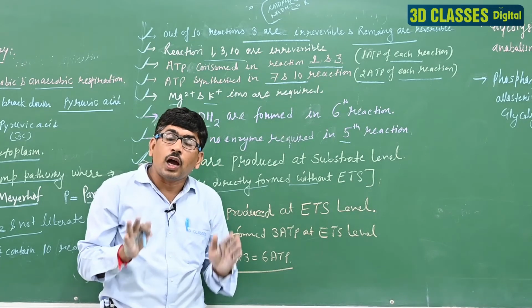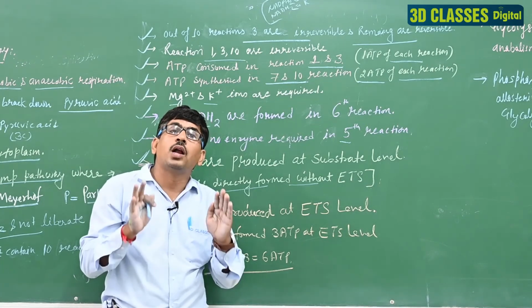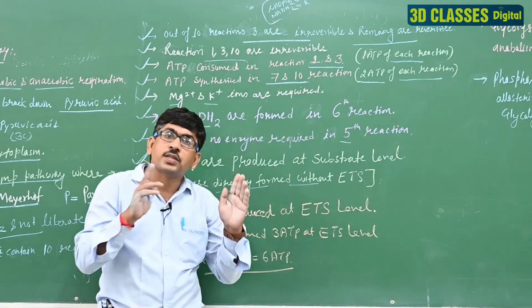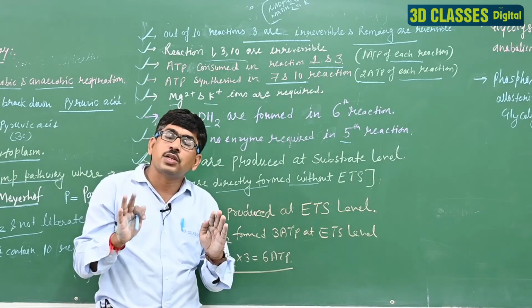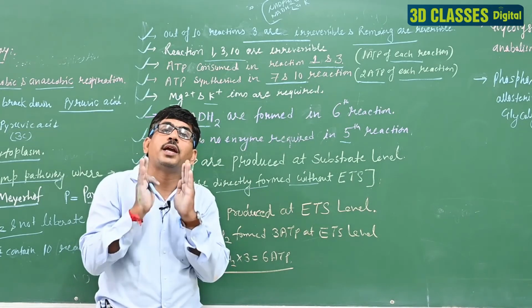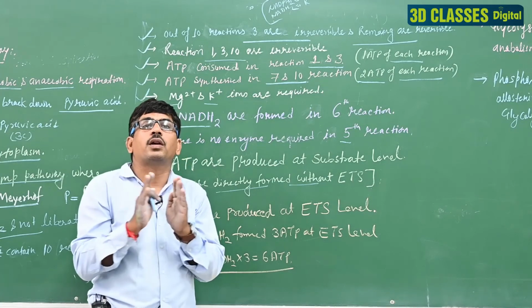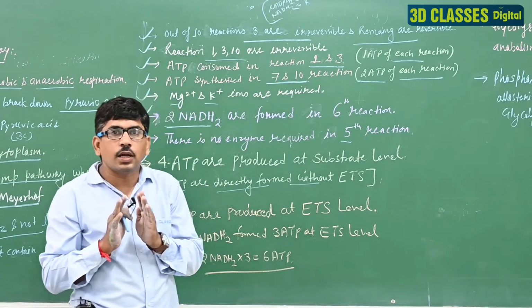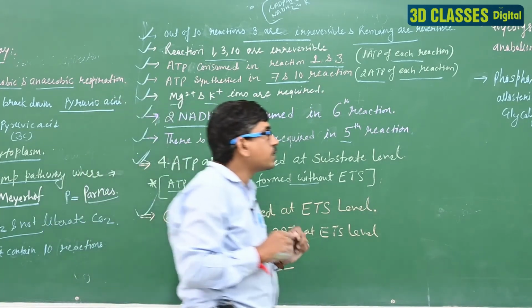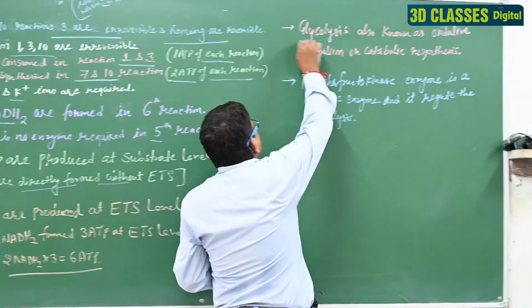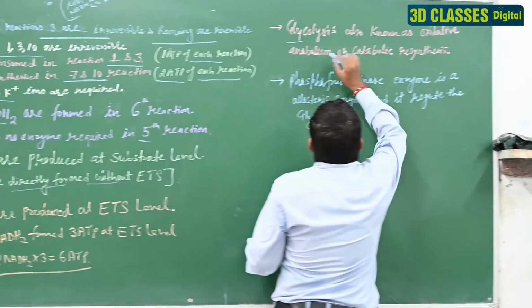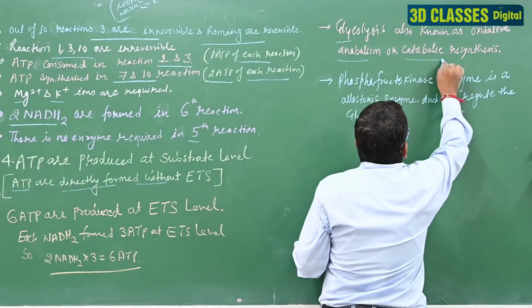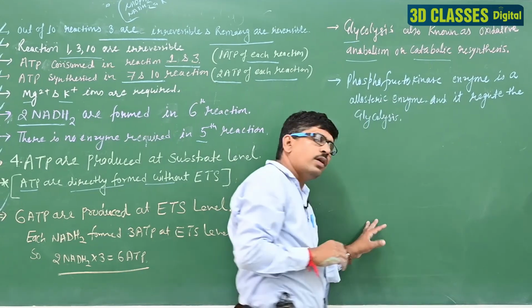So in a glycolysis 10 ATP are formed. Clear? Out of them 2 are consumed in the first and third step reactions. So the remaining 8 ATP are the product of the glycolysis. Clear? Next, the glycolysis is also known as the oxidative anabolism or catabolic resynthesis.